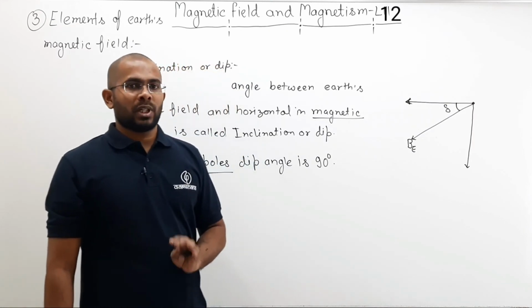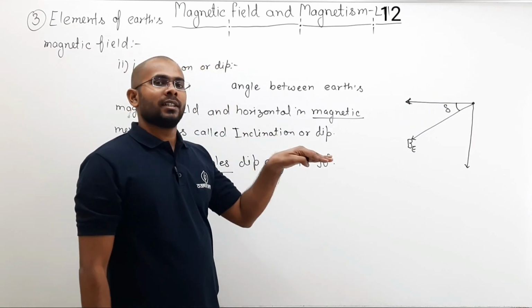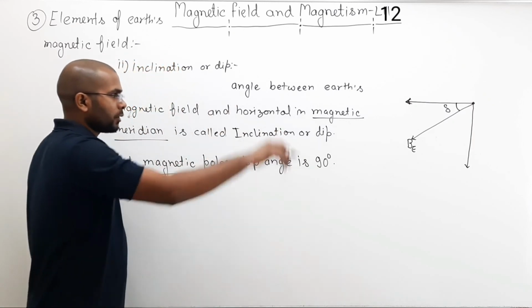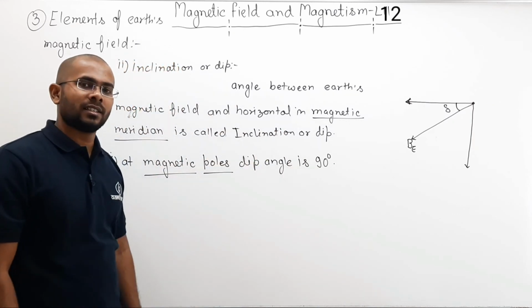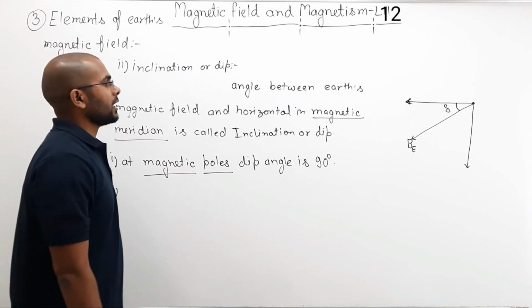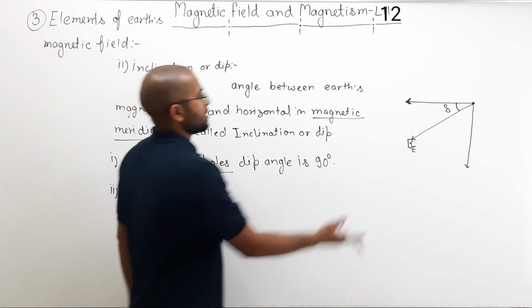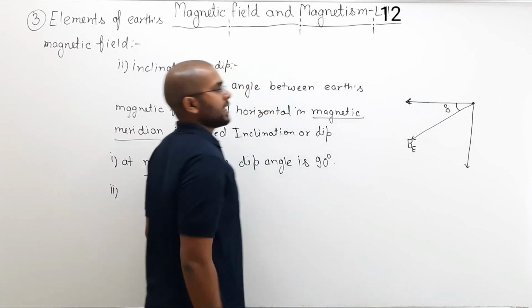At the magnetic equator, your horizontal line and your field direction are the same. So at the magnetic equator, the field will be in the horizontal direction.